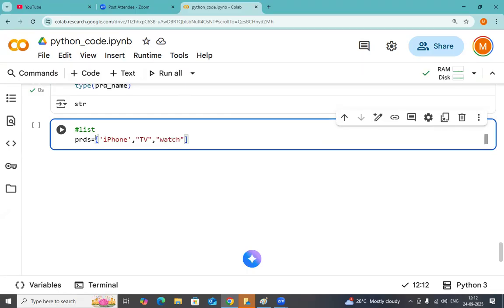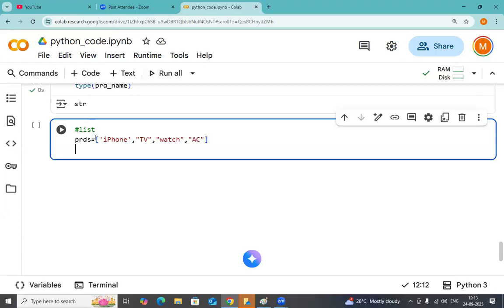Okay, I have three products here. And one more product I want to add, like some electronic product or gadget, something like a cooler or something like AC. Fine. So these are the four products I have here.